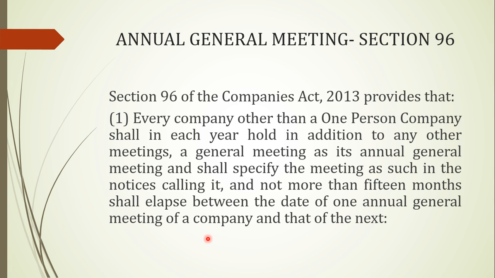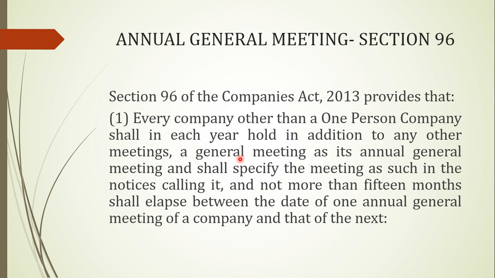First of all, annual general meetings is governed under Section 96 of the Companies Act 2013, wherein this section says that every company is required to hold one meeting per year apart from other meetings. That is one annual general meeting, as the term itself indicates, that it would be held once in every year.